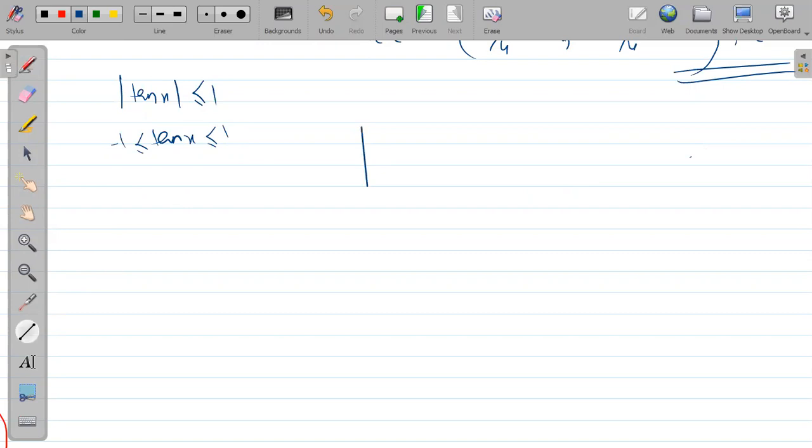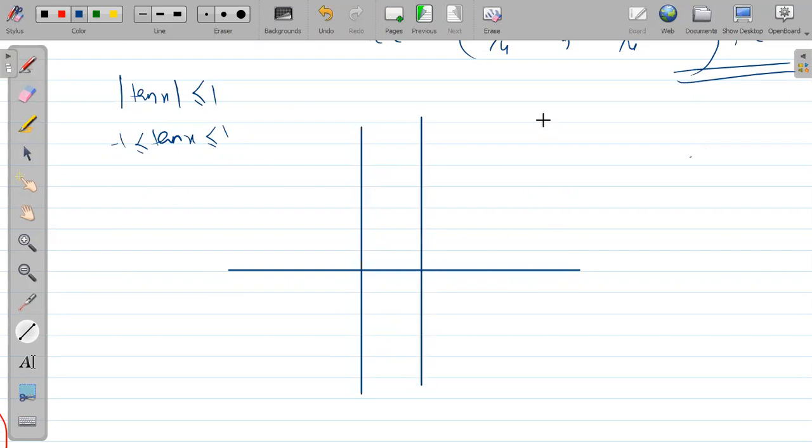So both sides' input is there. So draw the graph again. Things will be the same only. We have to draw the graph of 10x. What do we still have to do? We have to draw the graph of 10x.